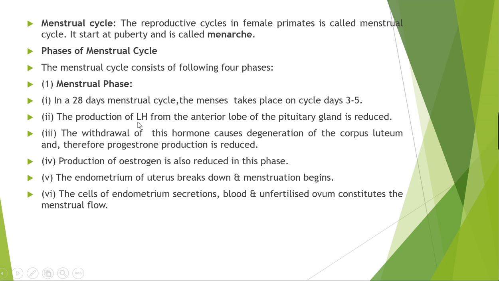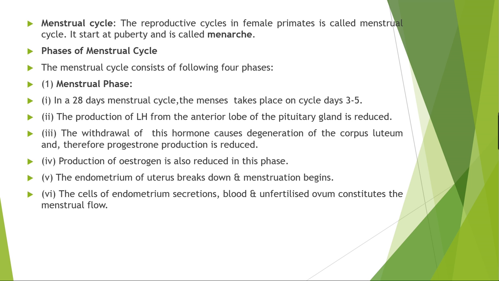Then the production of luteinizing hormone from the anterior lobe of the pituitary gland is reduced. Okay, because luteinizing hormone is secreted by the pituitary gland here. The withdrawal of these hormones causes the degeneration of the corpus luteum, and therefore the progesterone production is reduced.